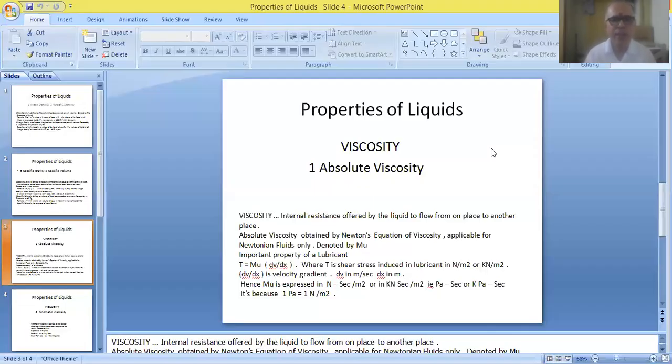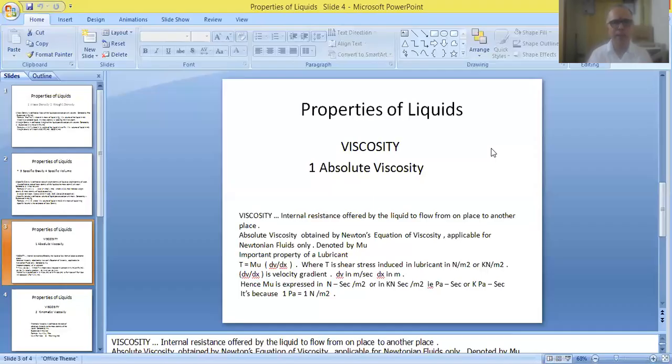Similarly, kilopascal second can be written as kilonewton second per meter square. So just like previous topics, we have to note down and remember all these things, very essential for solving problems in the examination. Remember the definitions, the notations, the relevant equations and formulae, and also the units, very important.